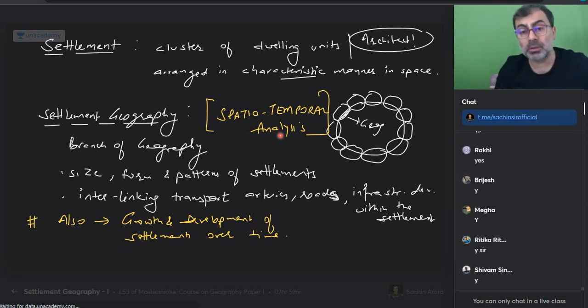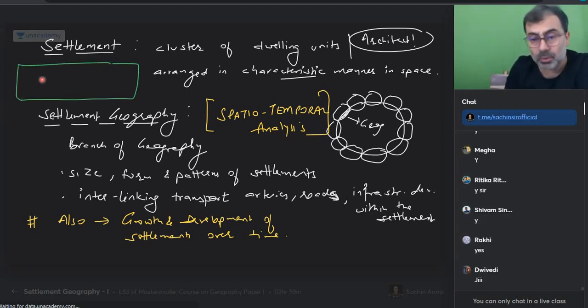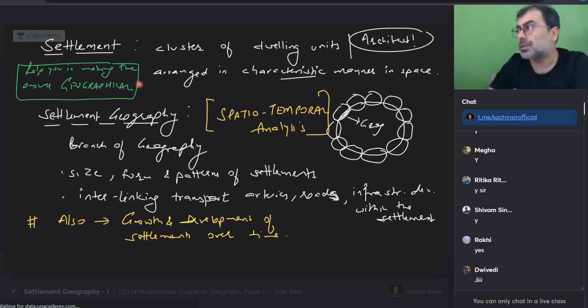Achha, since we are talking about this, whatever I am telling you, everyone, please keep this in mind. All this will help you in making the answer geographical. See, I don't know about other educators, what is their understanding about the subject. My experience, last 17 years, I have been dealing with students who are giving multiple attempts. They have given interviews also. They have got their ranks also. They are improving. My experience has been more on a specific question.